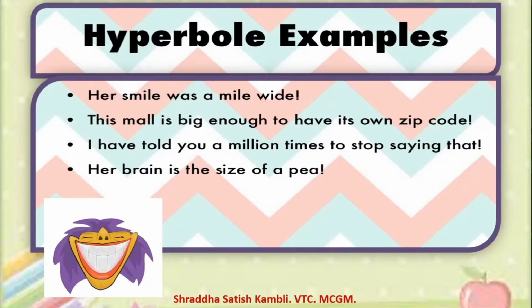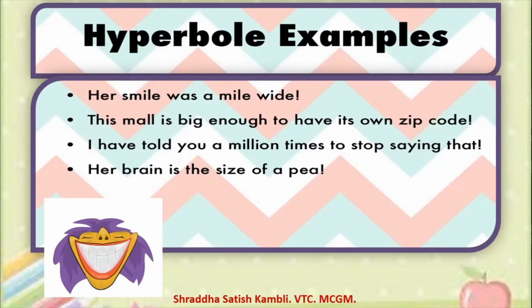Next one: I have told you a million times to stop saying that. A million times here means many times or a number of times. It does not exactly mean a million times. You never tell someone something a million times. So it is hyperbole.